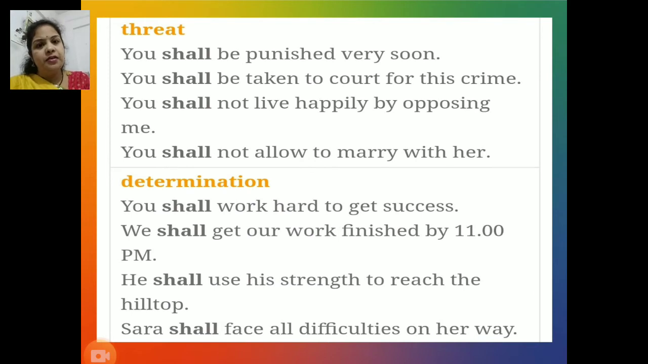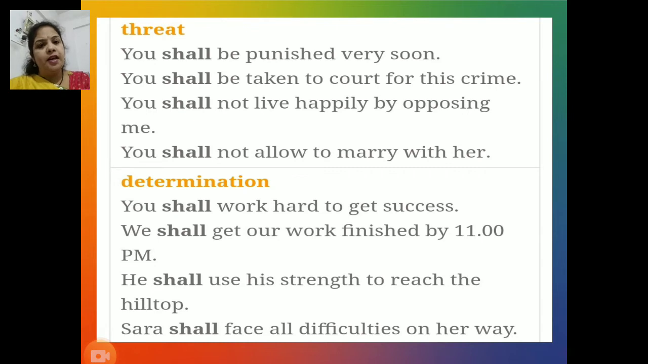Next function, showing or speaking about threat. Study these sentences. You shall be punished very soon. You shall be taken to court for this crime. You shall not live happily by opposing me, and you shall not be allowed to marry her. In all these sentences, the modal auxiliary shall is used for showing threat.